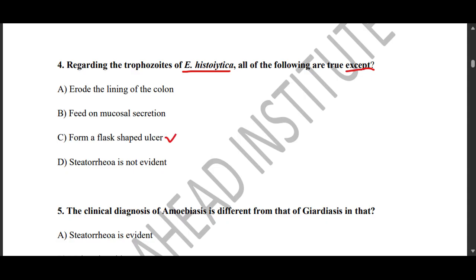And apart from that, they reside in the colon, and by residing in the colon, they can invade the intestinal wall.